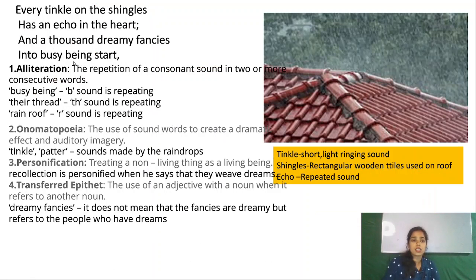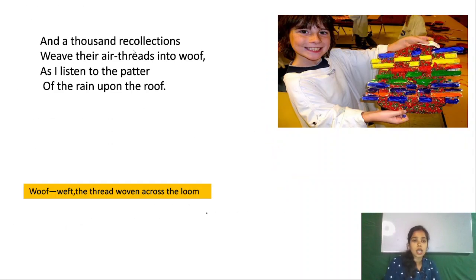Okay, let's see the second stanza. Every tinkle on the shingles has an echo in the heart and a thousand dreamy fancies into busy being start. So here we can see that in busy being, B sound is repeated, B sound को repeat किया जा रहा है. So here this is an alliteration. Okay, this is an alliteration. And a thousand recollections weave their air threads.